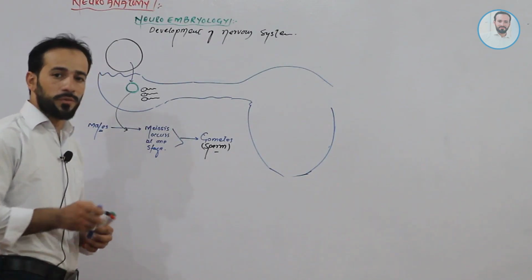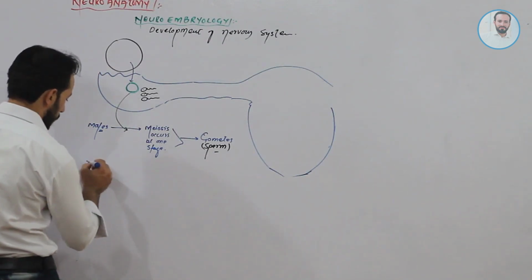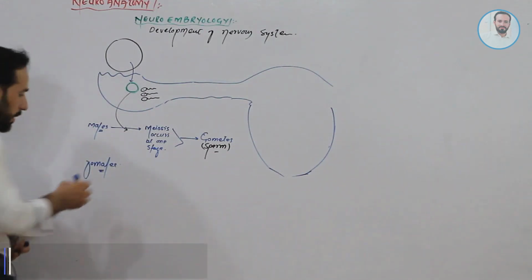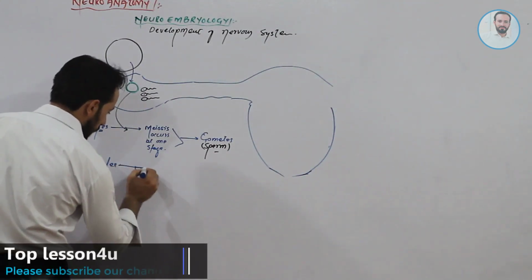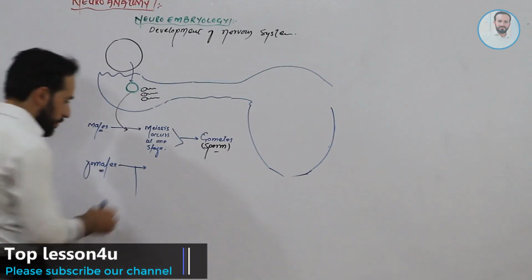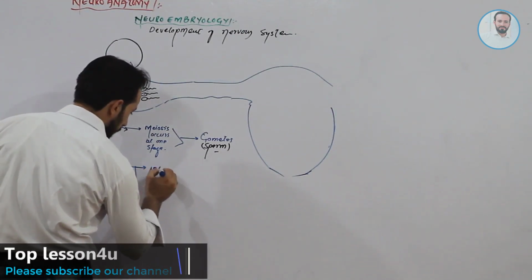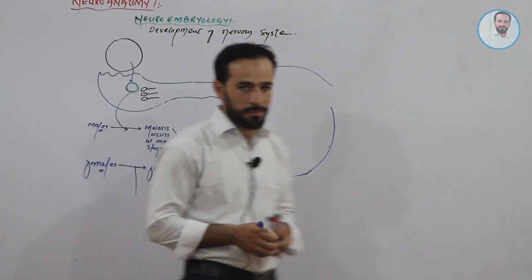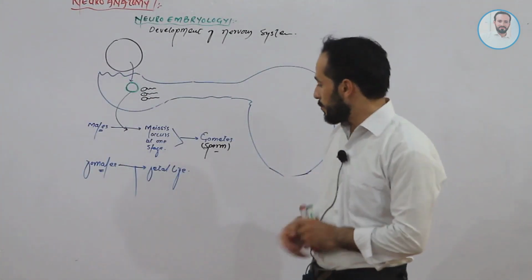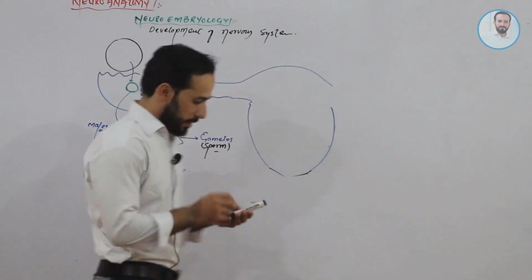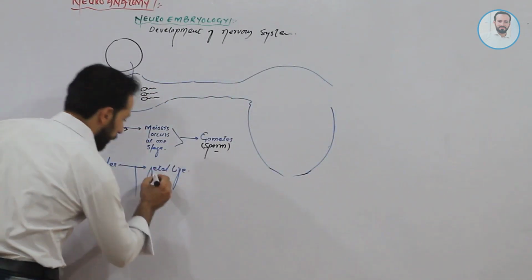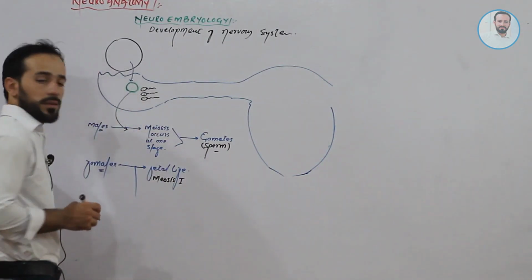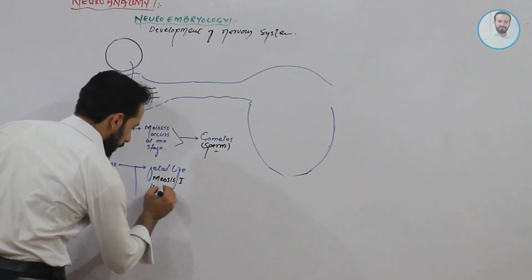The case is different for females. What is the difference? In females, meiosis occurs at two stages. The first stage is during fetal life. When the female baby is in fetal life, meiosis first completes there.